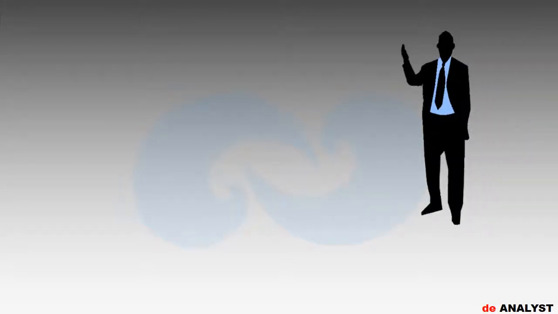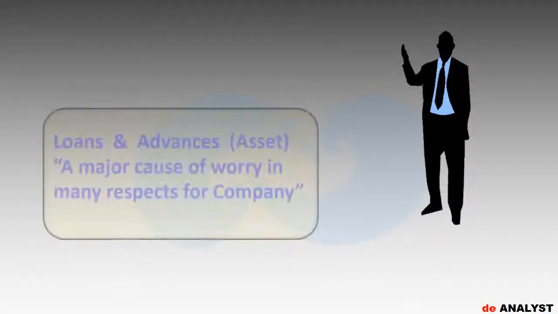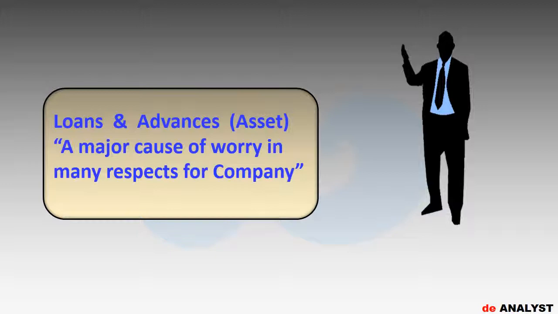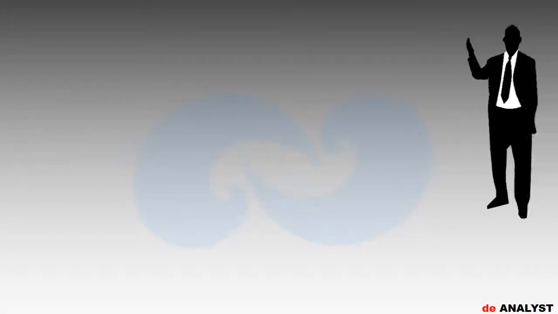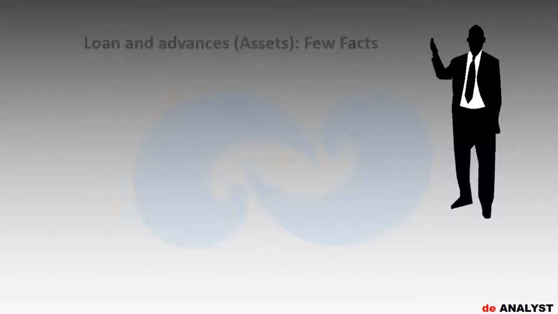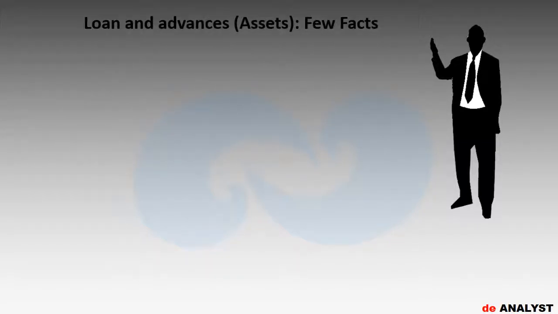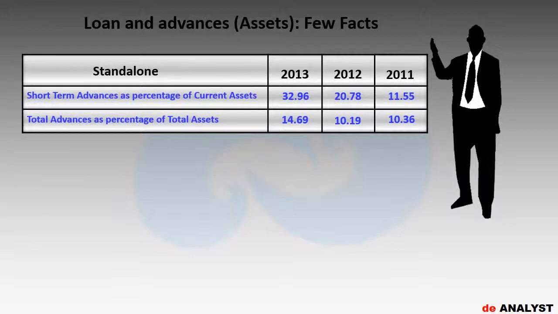Dear friends, in this section we will share our research about one very important aspect of financials of Core Education, that is loans and advances. Folks, as you can see on your screen, DA has tried to analyze loans and advances by summarizing the ratio of short-term loans and advances to current assets and total advances to total assets.